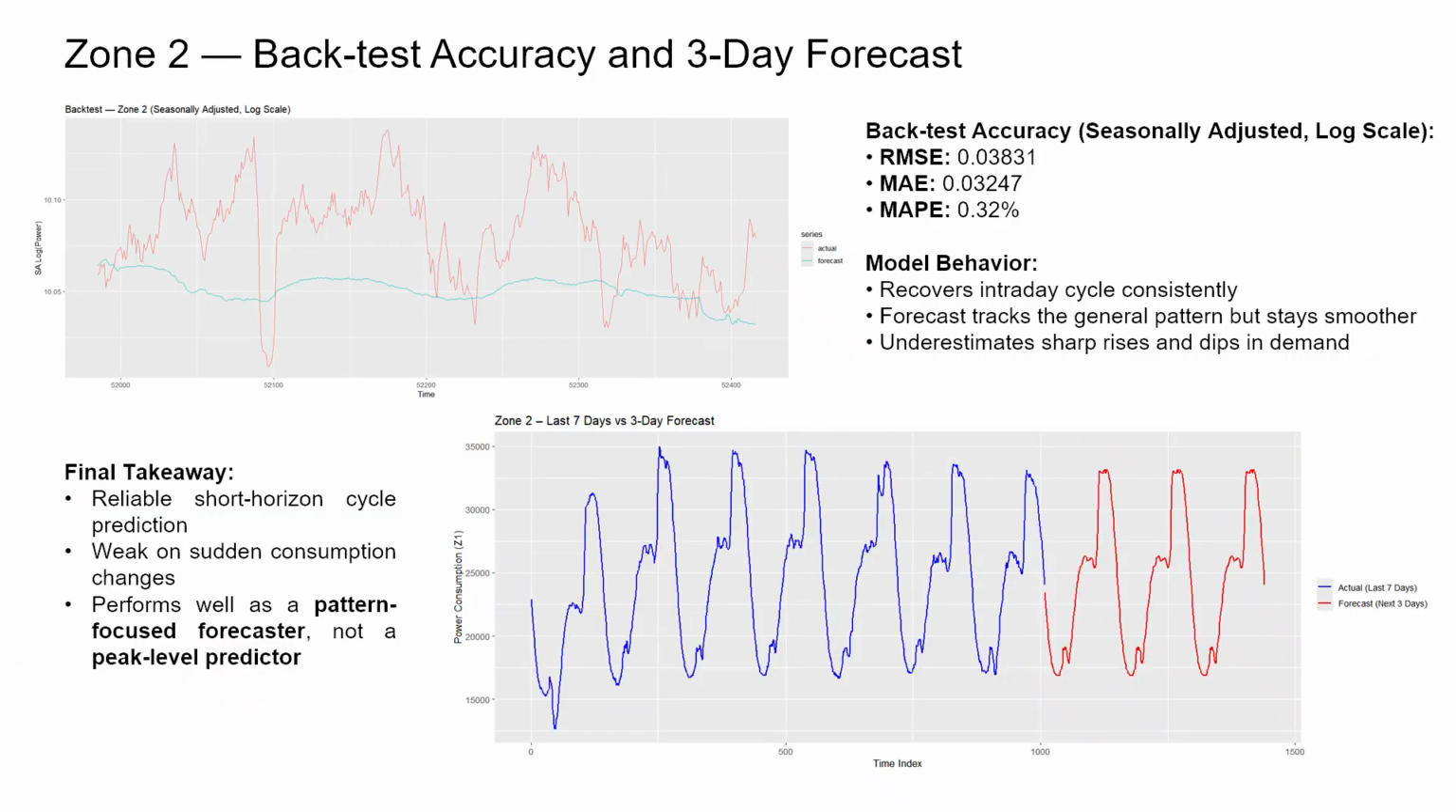For Zone 2, the backtest shows that our 10-minute Fourier model follows the overall movement well, even though this zone has slightly sharper jumps than Zone 1. The fitted line stays smoother than the raw data but continues to track the direction correctly, which is what we expect. Zone 2 has mixed residential and commercial load, so the intensity shifts day to day, but the underlying intraday rhythm stays stable. In the 3-day forecast, that rhythm shows up very clearly.